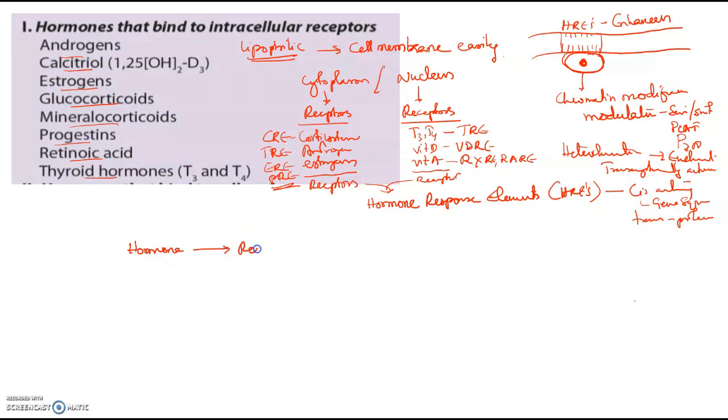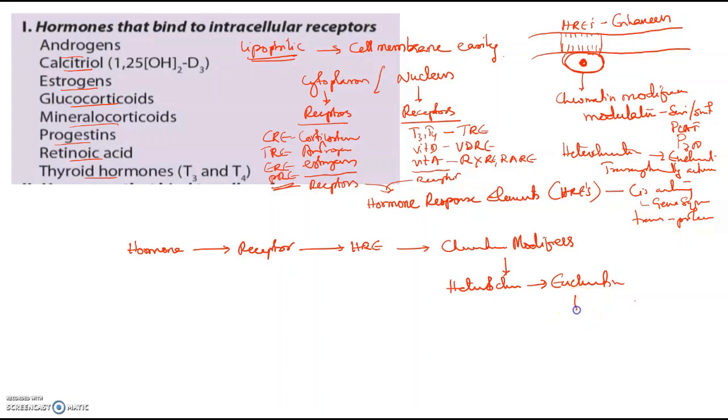First, the hormone binds to its receptor. This hormone receptor complex goes and binds on a hormone response element. This brings chromatin modifiers, which convert heterochromatin to euchromatin.